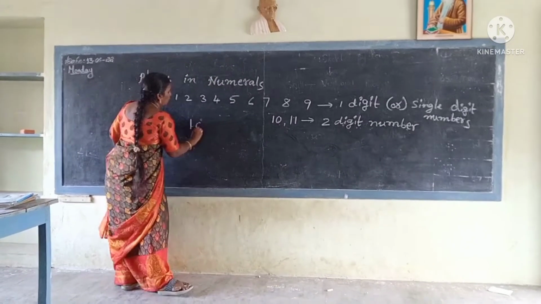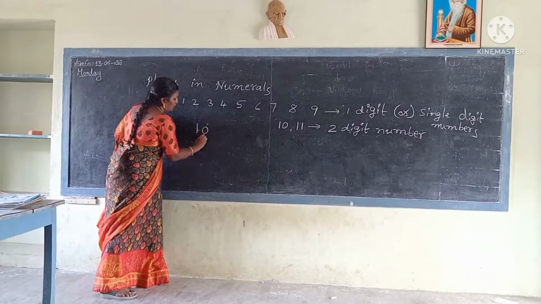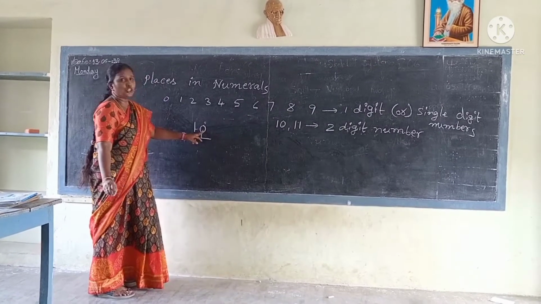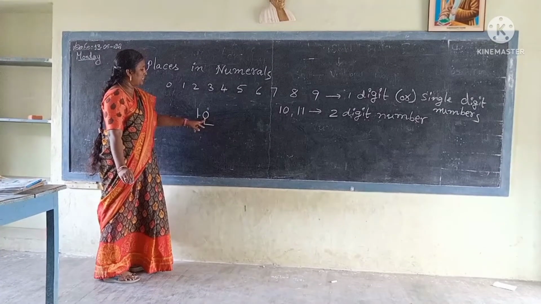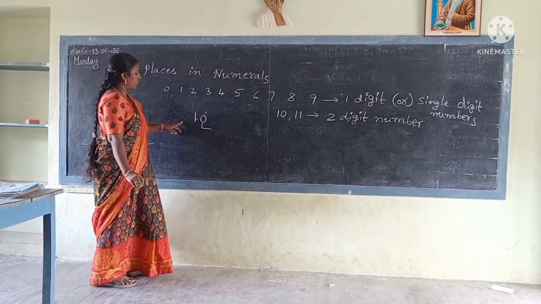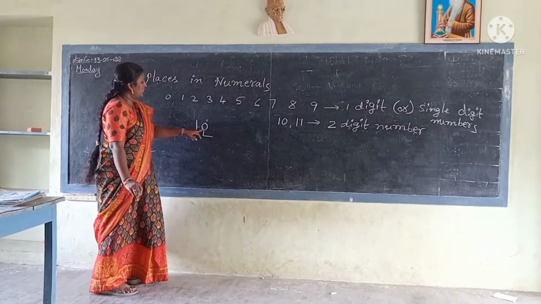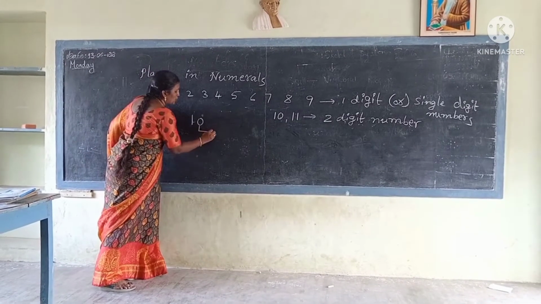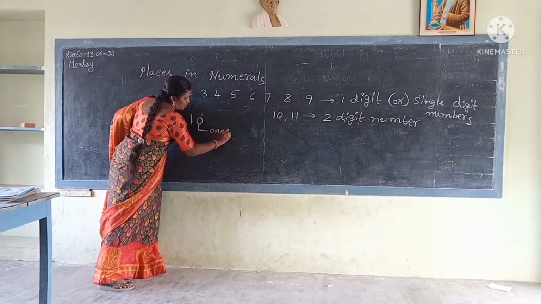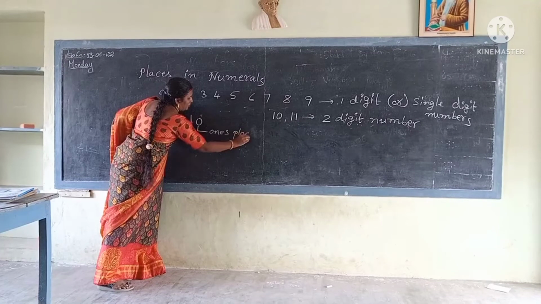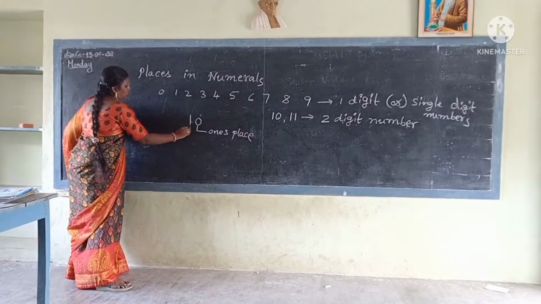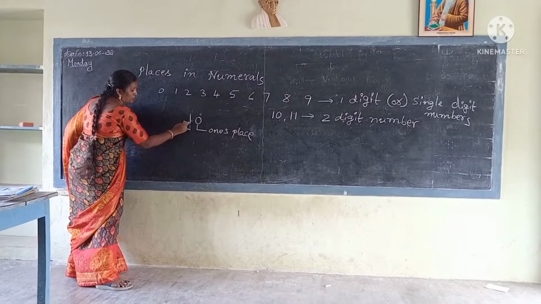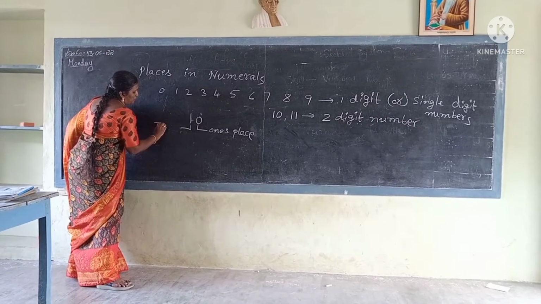In 10, the right side number is 0 and the left side number is 1. The right side number is in which place? Ones place. The left side number 1 is in the tens place.